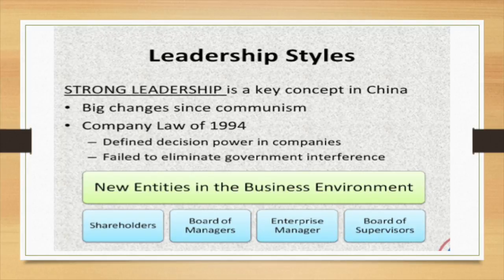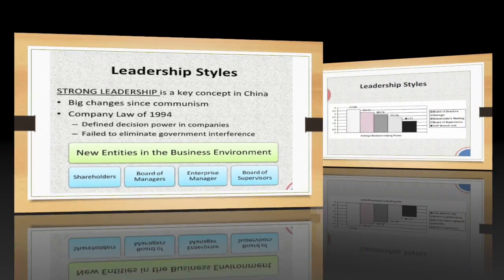When we look at the leadership style, strong leadership is a key concept in China. There has been a big change since communism. In 1994, the Communist law appeared. It defined decision power in the communists, but it failed to eliminate government interference. New entities in the business environment include shareholders, board of managers, enterprise manager, and board of supervisors.